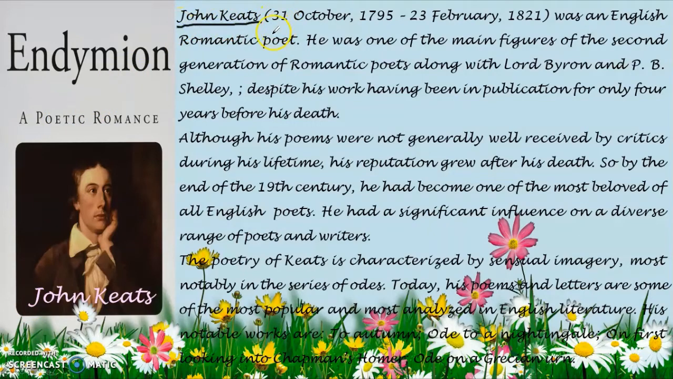John Keats was born on 31st of October in 1795, that is in the late 18th century. And in early 19th century, that's on 23rd February 1821, he died also. He was an English romantic poet. A romantic poet means one who writes his poems based on imagination. He was one of the main figures of the second generation of romantic poets, along with Lord Byron and P.B. Shelley. You must have heard of these two poets. They are very, very famous in the English literature.